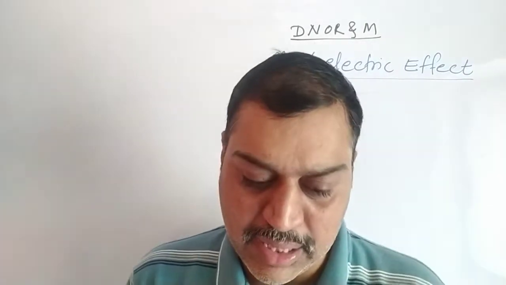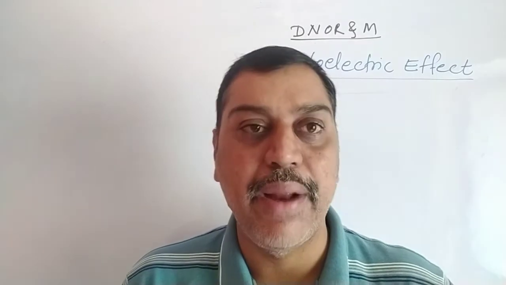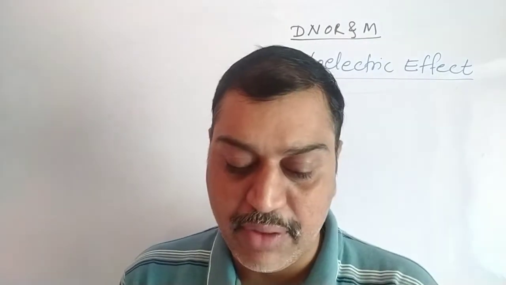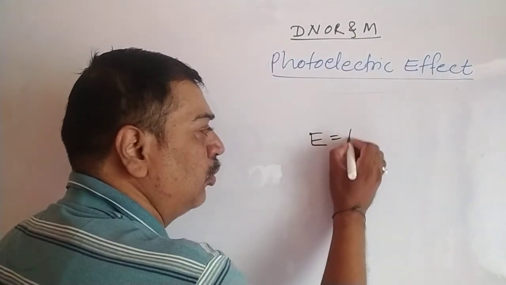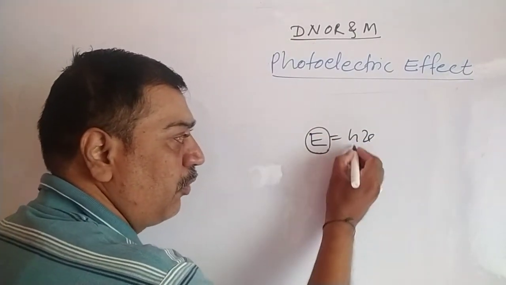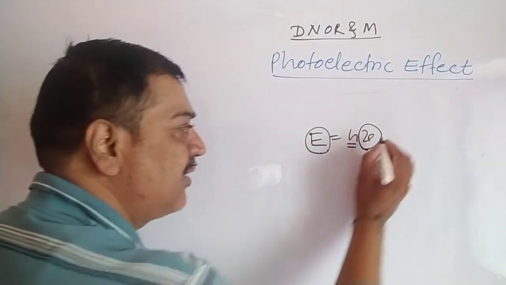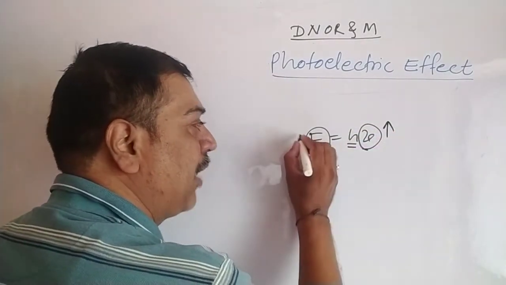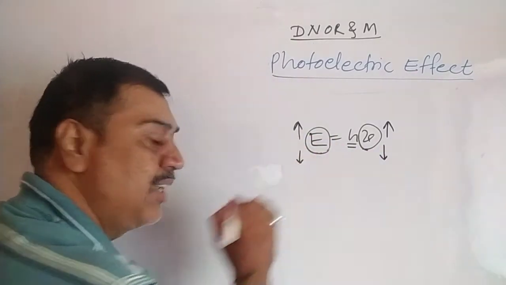Each packet or bundle of energy is said to be a photon, and every photon has an energy E equal to h nu, where E is the energy of the photon, h is Planck's constant, nu is the frequency. From this equation we can say that as frequency is more, the photon has more energy. If frequency is less, the photon has less energy.